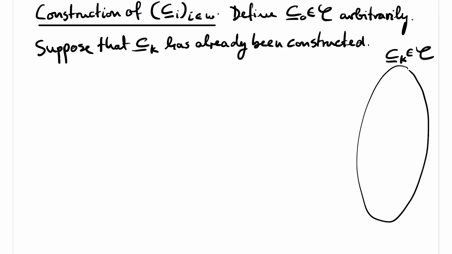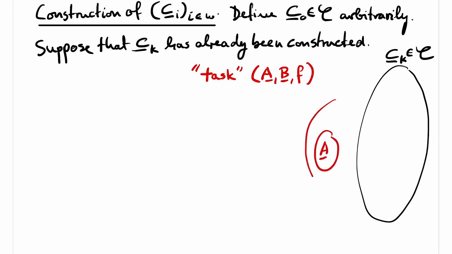In order to satisfy the required condition for our chain, we have a lot of tasks to do. Each task can be seen as a triple A, B, F, where B is a structure in the class, A is a substructure of B, and F is an embedding of A into Ck. The task is to make sure that our chain contains a Cj such that F can be extended to an embedding of B into Cj.